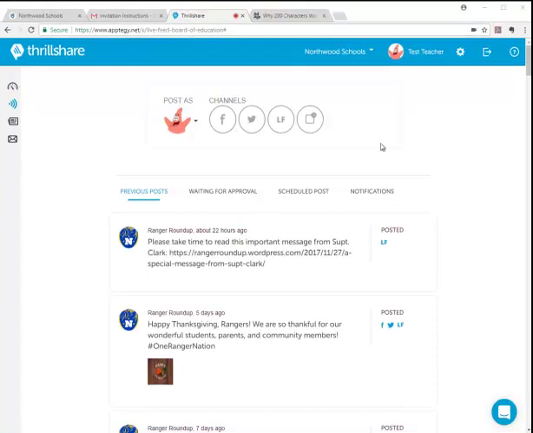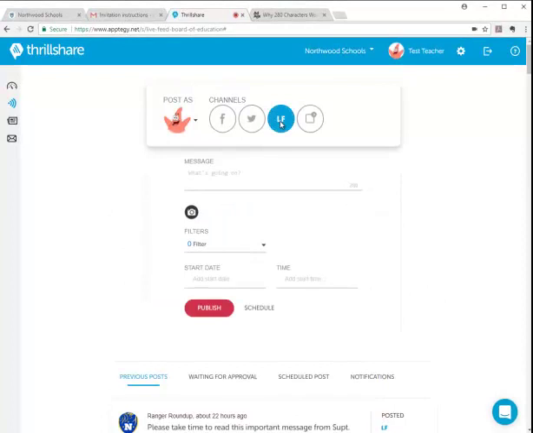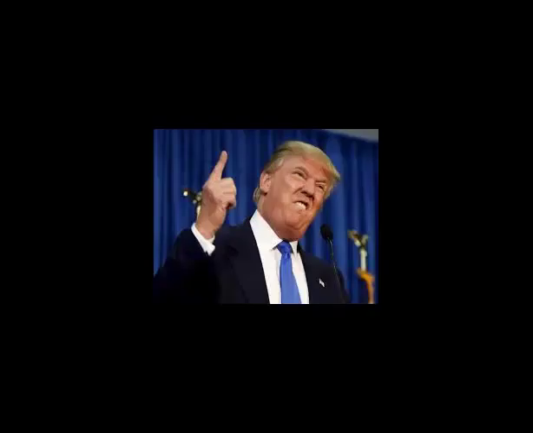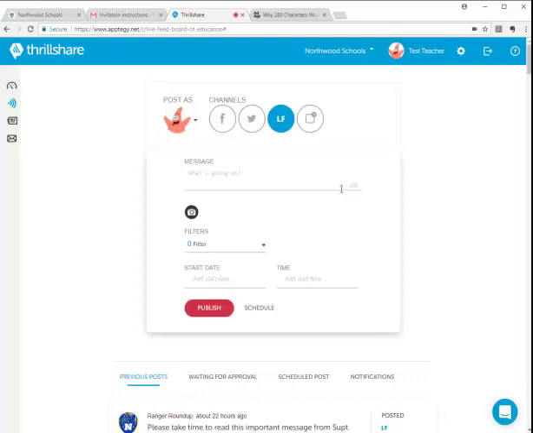So what does posting look like? I'm going to select live feed, and that's going to give me a dialog box that's going to allow me to create my post. I've got 280 characters to use, which is now the limit of Twitter. So you can go ahead and post the same exact thing to Facebook, Twitter, and a live feed, and you've got 280 characters in which to do so. I'm going to go ahead and type my message in.